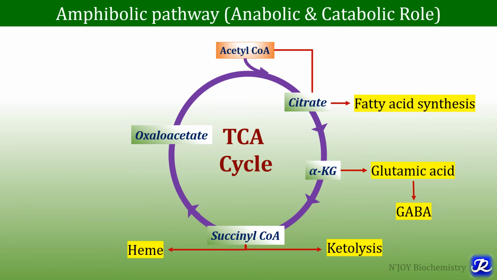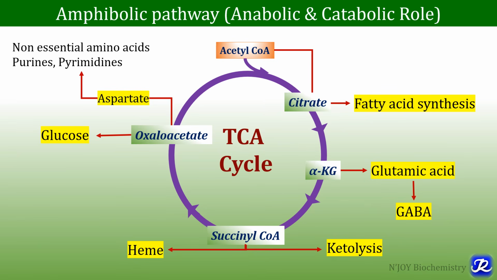We have already discussed about the role of succinyl-CoA. It is involved in the synthesis of heme, that is the first reaction of heme synthesis, as well as it is a donor of coenzyme A to acetoacetate to form acetoacetyl-CoA, and that reaction is useful in the ketolysis, that is utilization of ketone bodies. Oxaloacetate is involved in the process of gluconeogenesis, and aspartate is formed from oxaloacetate by transamination, and this aspartate has role in the formation of non-essential amino acids and purines and pyrimidines.